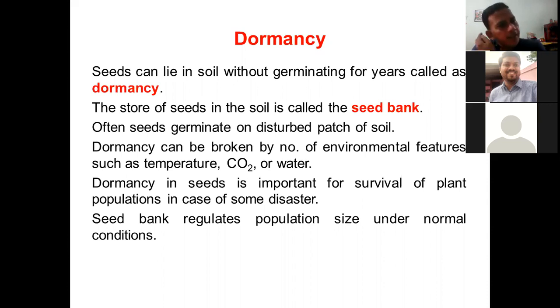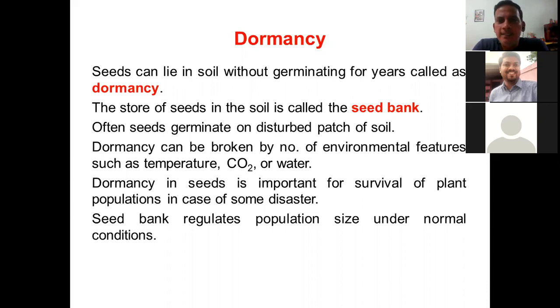There's another characteristic also, that seeds germinate on disturbed patches of soil. So what does it mean? It means that in those particular areas where the soil level is disturbed. Now that disturbance could be because of many reasons. One of the reasons is rainy season, availability of water. When the water is available, that particular patch is disturbed and the seeds will germinate. So this dormancy can be broken by environmental features such as temperature, carbon dioxide, or water. When these are available, the seed dormancy is ended and the seeds will grow.